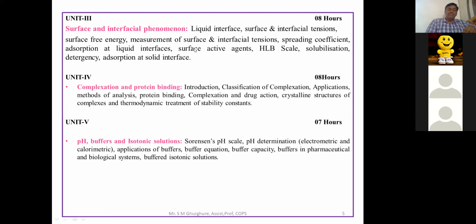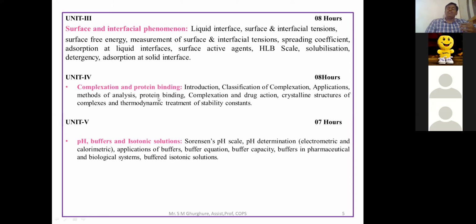And afterwards, unit 5, it is complexation as well as protein binding, how the drug forms a complex. For example, calcium and EDTA. You have to take the calcium as well as EDTA. Then it forms a calcium EDTA complex. That is Ca plus EDTA complex it will get. Or else,